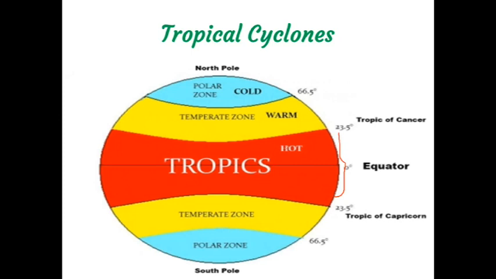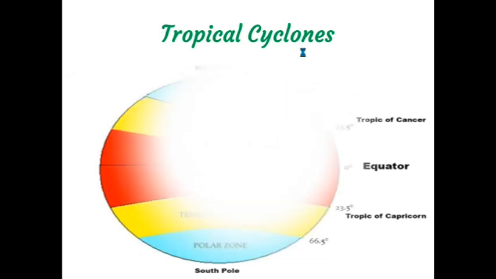The cyclone that emerges in this region is called a tropical cyclone. But in the Mediterranean Sea, which cyclone is emerging, children? It is a subtropical cyclone. This is a tropical cyclone. And these cyclones also influence India's climate. Let's see how.